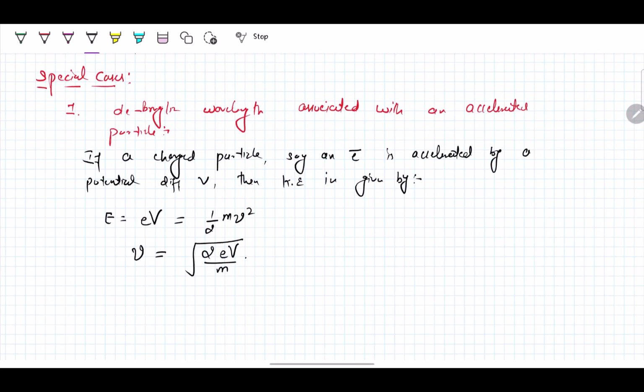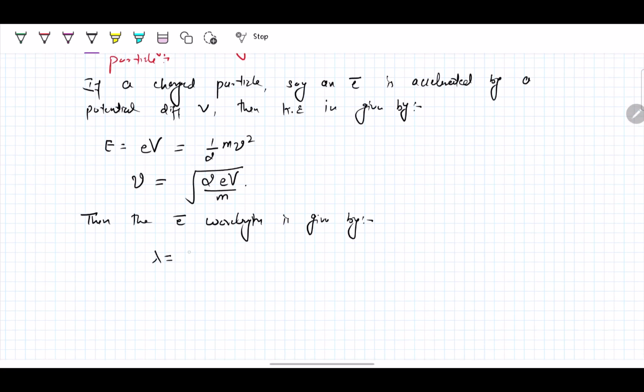Alright, once we know the value of V, what can we use it for? We can use this value of V in the formula to find the wavelength. So the electron wavelength is given by lambda equals h over p, equals h over mv, and we need to replace v here, so h over m, and I am writing it in reverse.